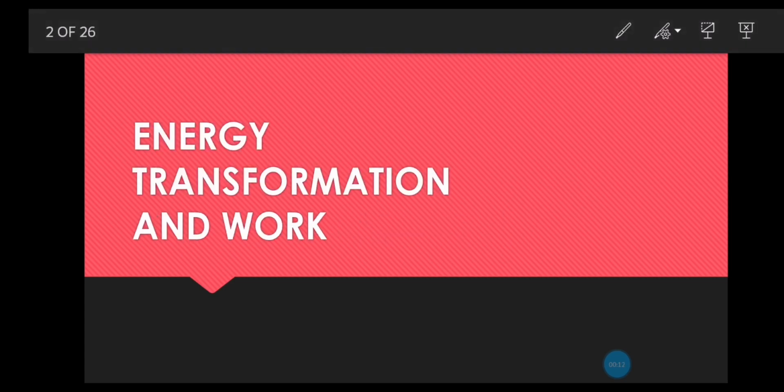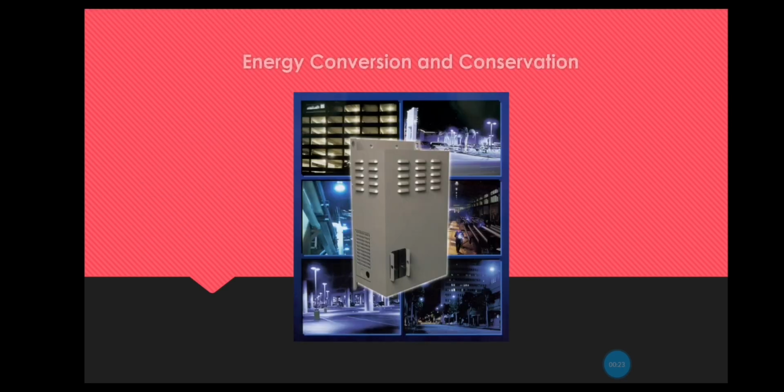We are going to start lesson 2 in chapter 3. It talks about energy transformation and work. We have so far learned about different types of energy. Now we will see how energy can be transformed. The first part of our lesson will talk about conversion and conservation.